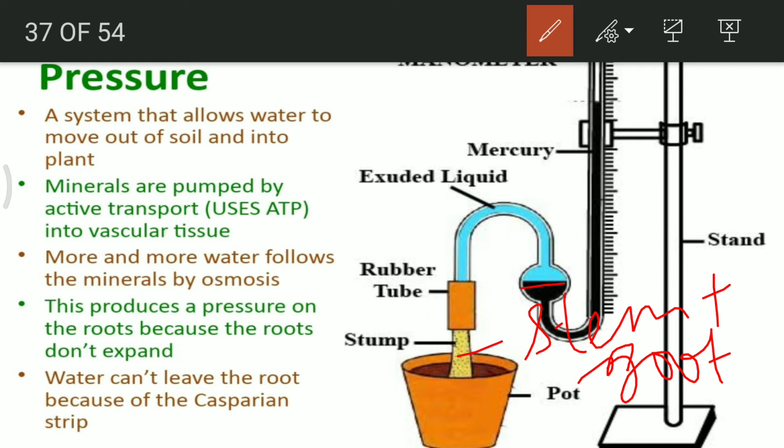Suppose we start the reading at this place, so we will mark this place and write it as 1. And later on, say after an hour, when we get some change, the change is at this place, so the change we mark as 2. Now if we can find out the difference between 1 and 2, that is the amount of water or liquid exuded out, and there will be some increase in the liquid size as well.